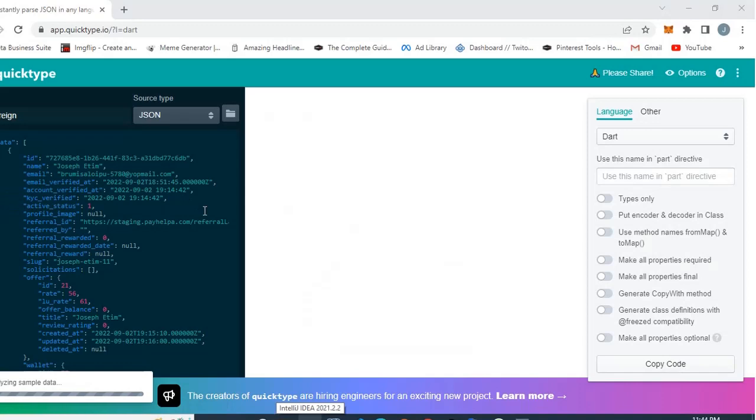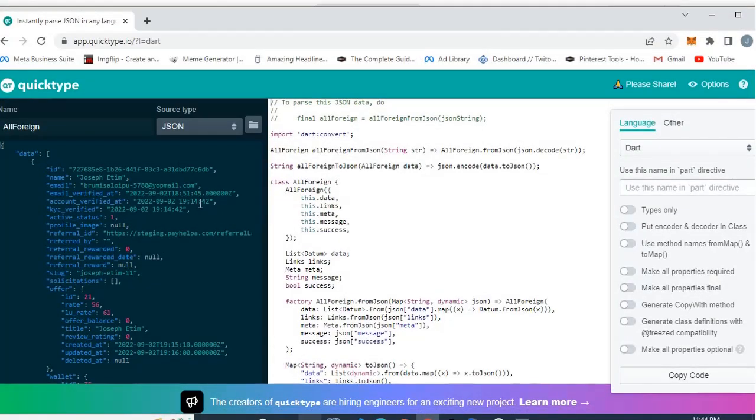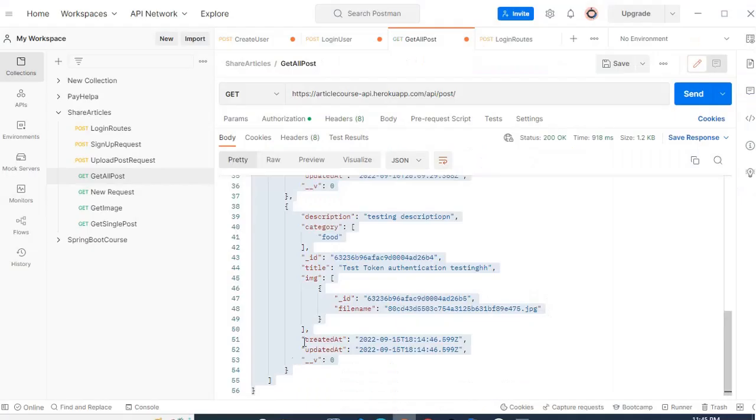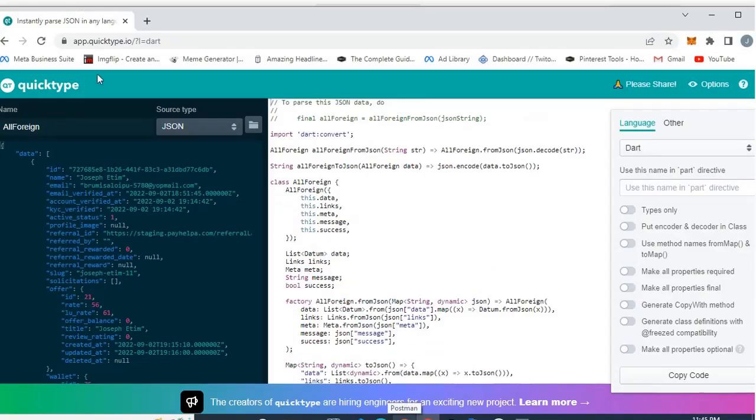Okay, so I'm on the QuickType.io website here, and as you can see, on the left-hand side is a JSON object, and it's being converted to a Dart class. So I'm going to go to Postman, copy all our JSON, copy all of it, and then come back to QuickType.io. I will paste it here.